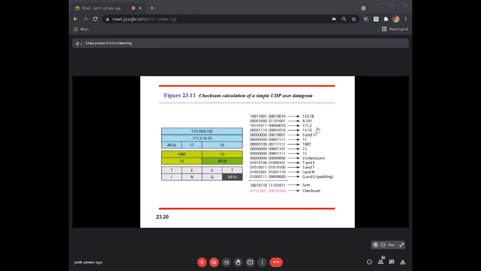If I ask you how we calculate a checksum in UDP in the transport layer, you are supposed to draw this figure, the pseudo header and the data, do this calculation properly, and update the checksum that you get. Okay, so this is how we calculate the checksum in UDP.